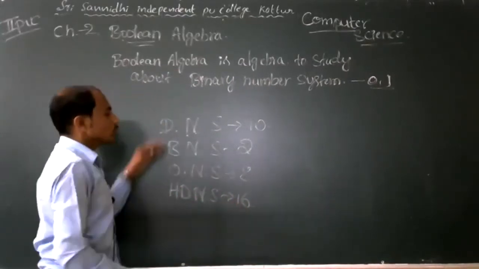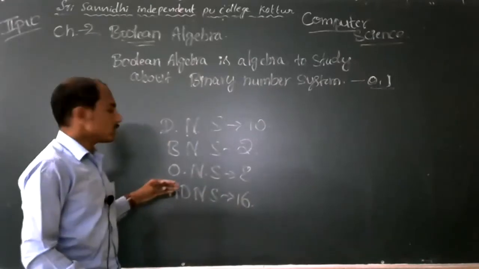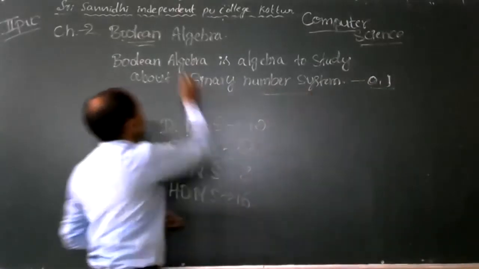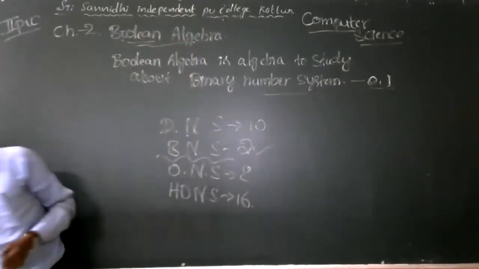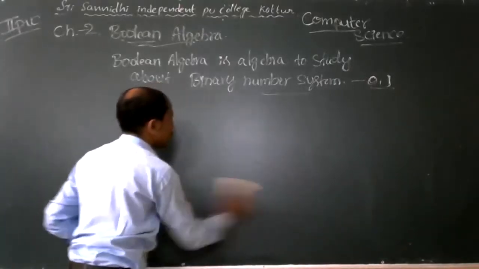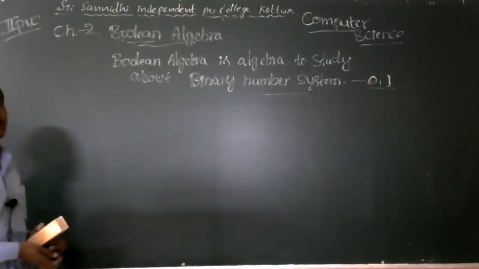Of these, only the binary number system is used in the Boolean algebra concept. So now starts the introduction part about Boolean algebra.